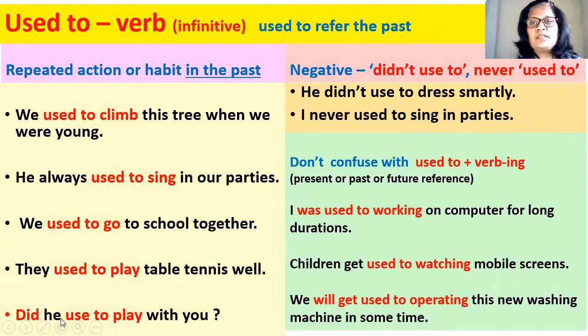So when we use did, the verb should be in first form. So when we use did, used to becomes use to. So did he use to play with you? And similarly, because it refers to the past activity, when we change this into negative, it becomes didn't use to or never used to. So he didn't use to dress smartly, or I never used to sing in parties.